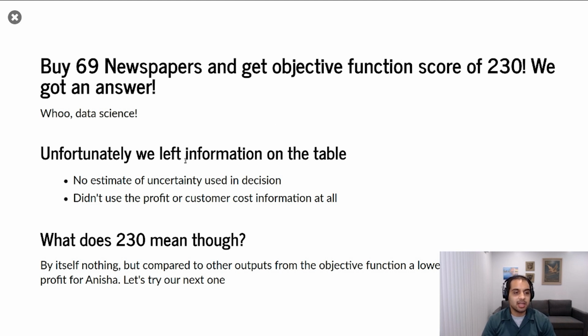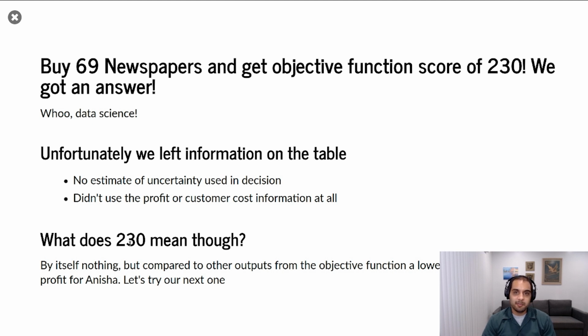Unfortunately, though, we could have done a little bit better. We left some information on the table. We didn't use uncertainty anywhere in our decision, and we didn't use the profit or customer information anywhere at all. We didn't point out that Anisha makes $2 in every sale, but could lose $5 for every piece of unsold inventory. It's an asymmetric value for her if she does one versus the other.